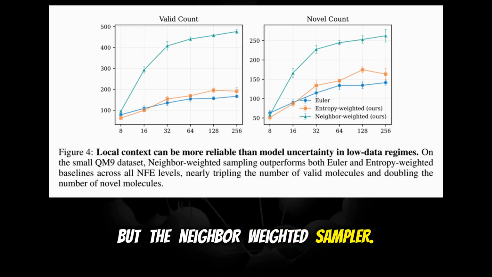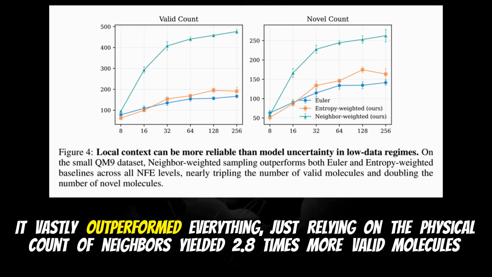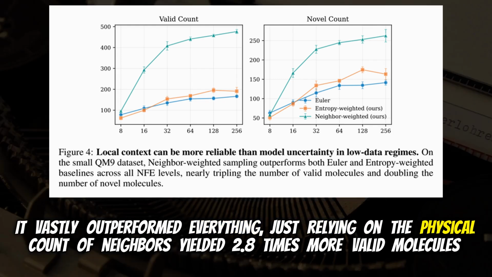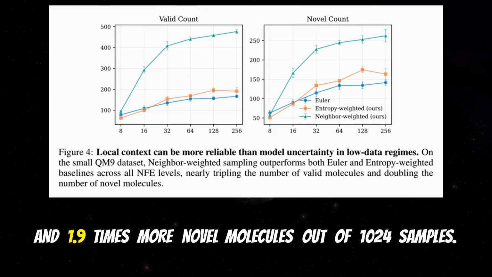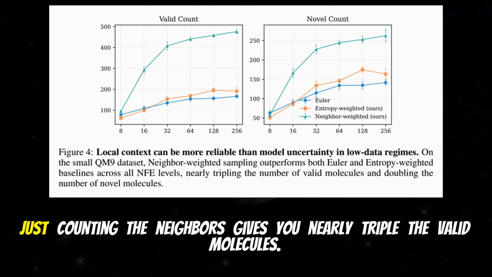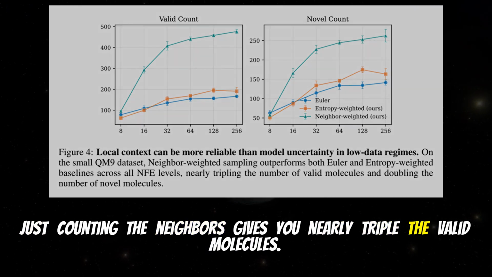But the neighbor-weighted sampler, it vastly outperformed everything. Just relying on the physical count of neighbors yielded 2.8 times more valid molecules and 1.9 times more novel molecules out of 124 samples. That is wild. Just counting the neighbors gives you nearly triple the valid molecules.